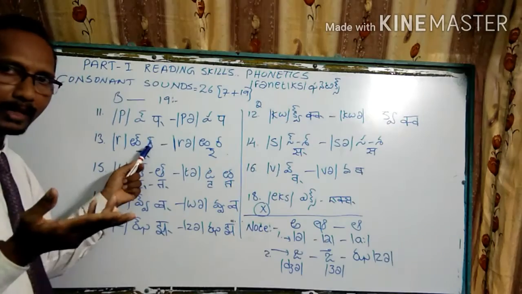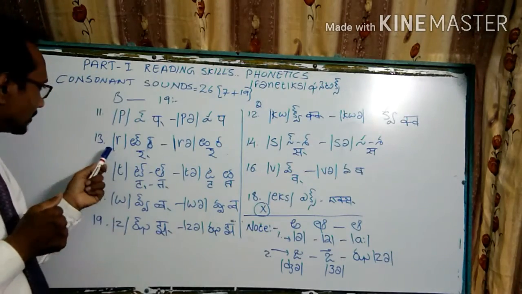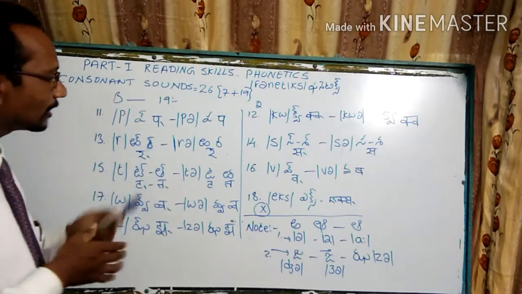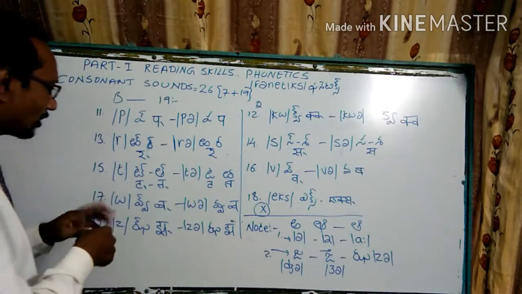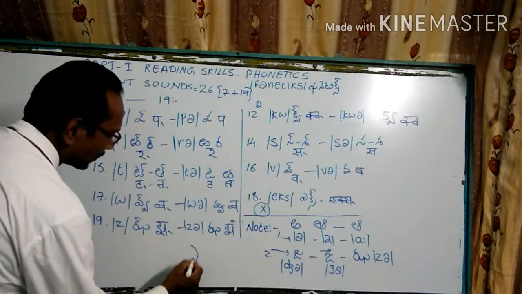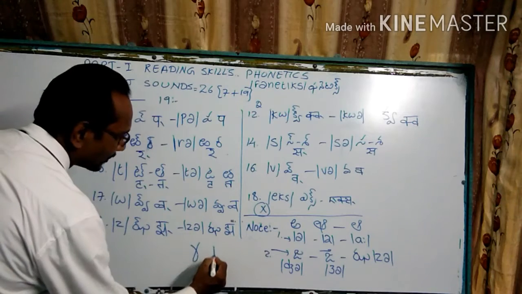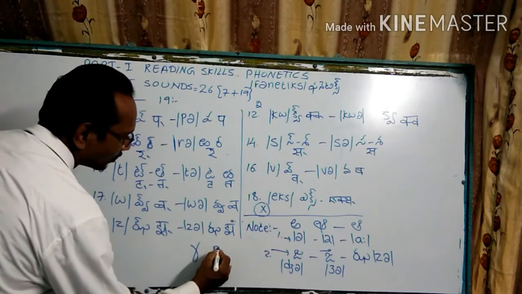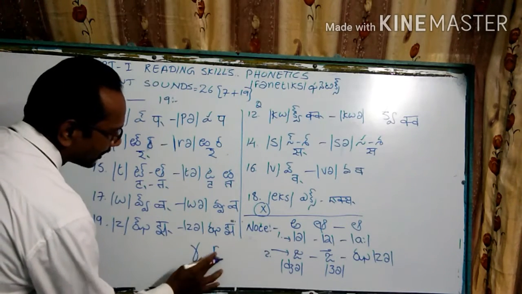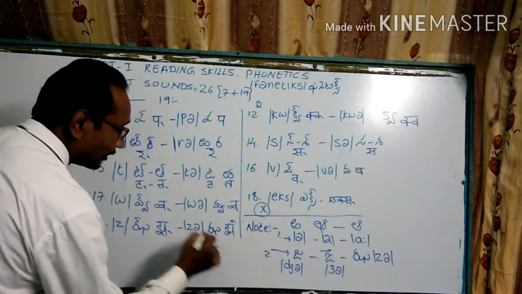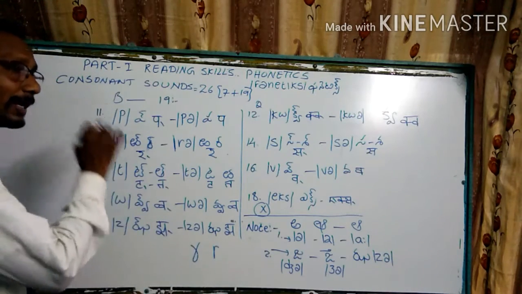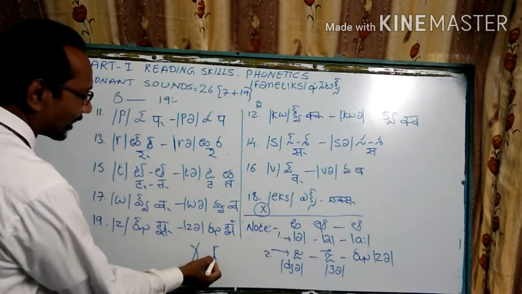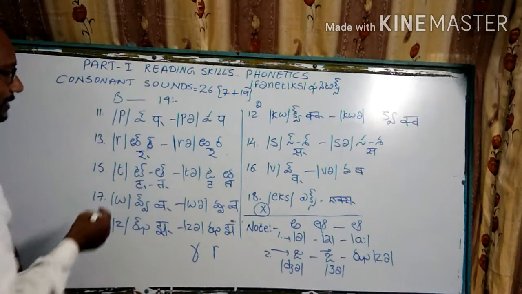After that, I gave you the normal Ra. See here, Ra should be written in this way. You should not write it like this. Write with this formation. This is the way in English letters, and in the phonetic sound it is also written in this formation. So that is the Ra sound.